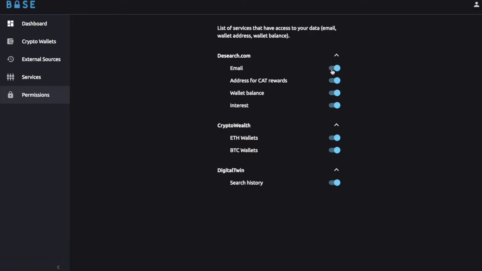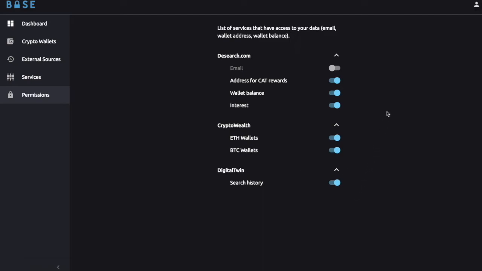But check here. The user allowed DSearch to access only the wallet balance and his interest. This is anonymous information. It means that while DSearch knows the user's crypto wealth, DSearch does not know the actual user's wallet addresses. So DSearch is not able to trace the transactions on the blockchain and learn things that the user does not want to share.